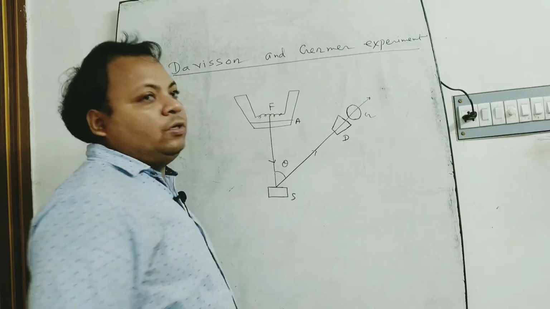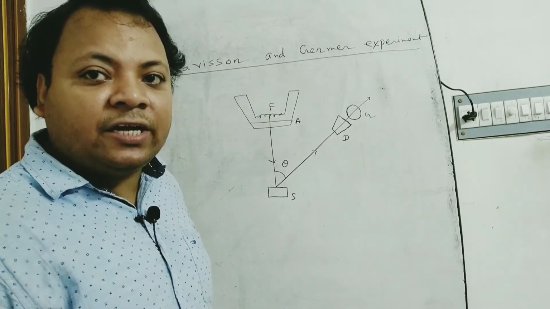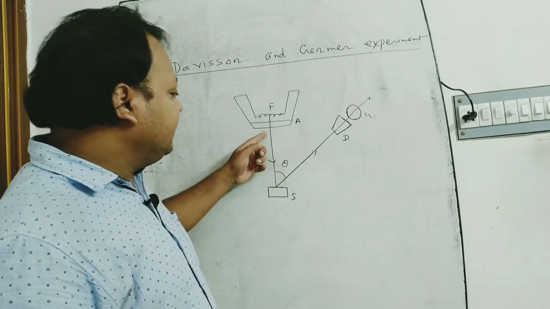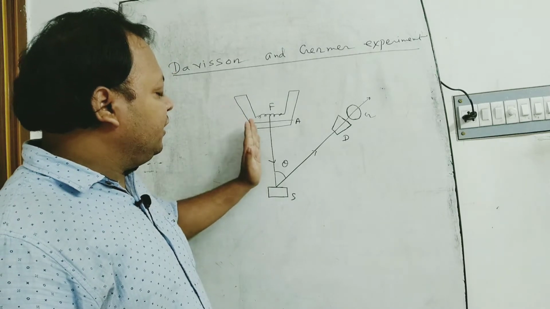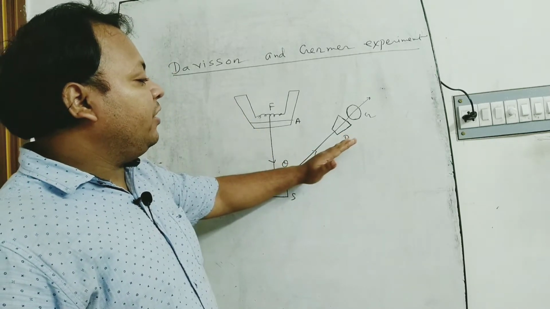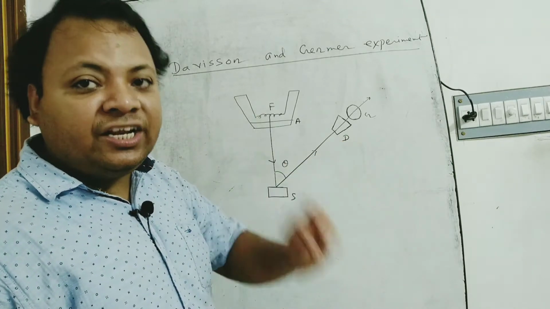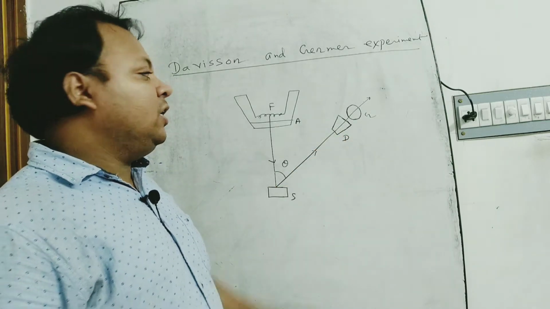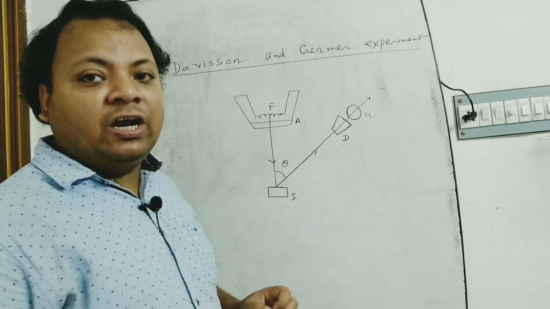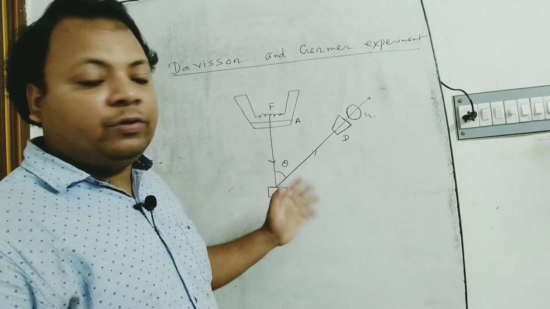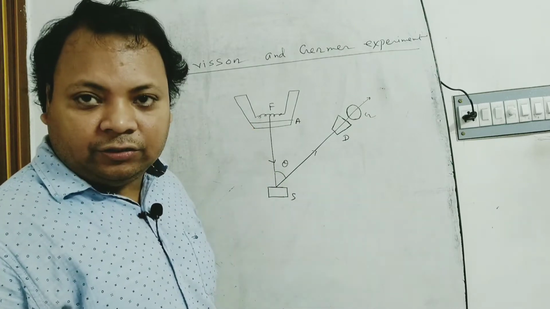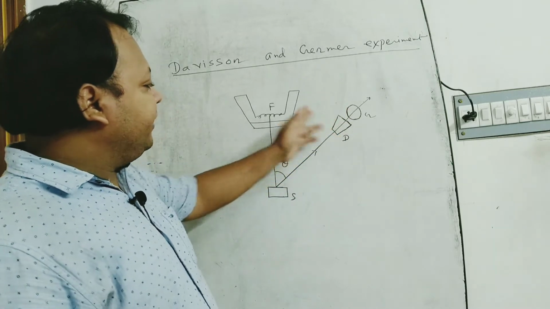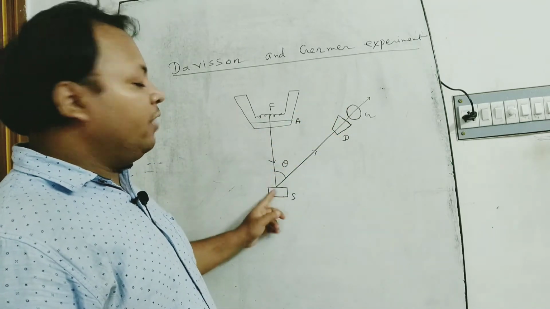This detector detects the electron beams, or electrons, which have the same energy as the incident electrons. That is, the incident electrons and the diffracted electrons have the same energy, which is detected by the detector. By this detector we can detect the energy of the electrons, and this detector can rotate with respect to the crystal.